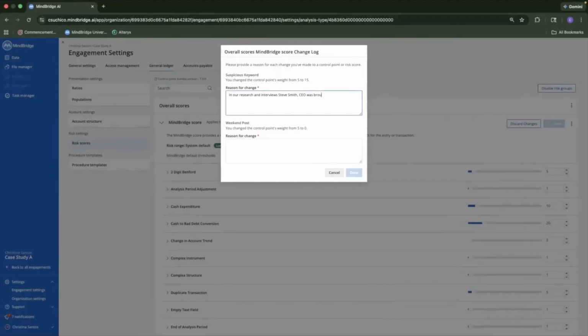And then for the weekend post, like I said prior, the company does operate on the weekends. So we want to make sure that those amounts or transactions are not getting flagged when they don't need to be.